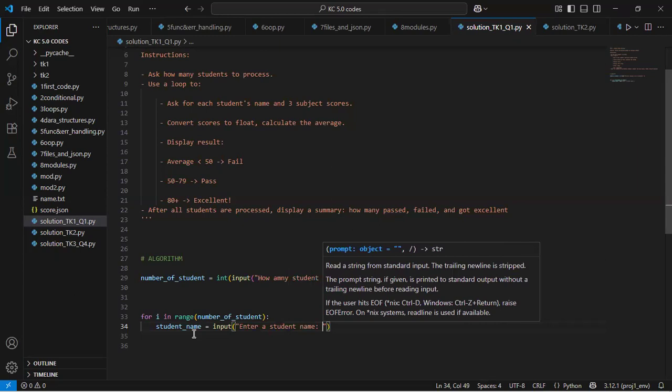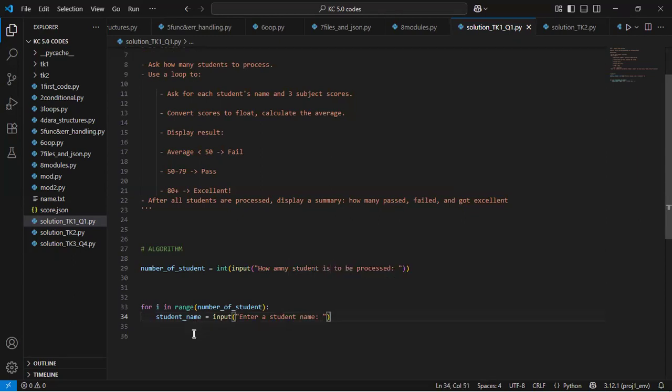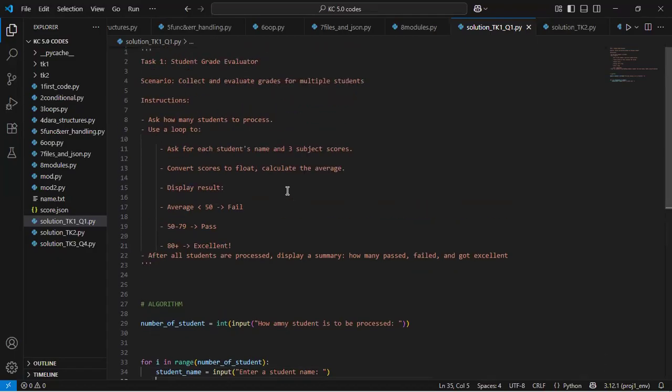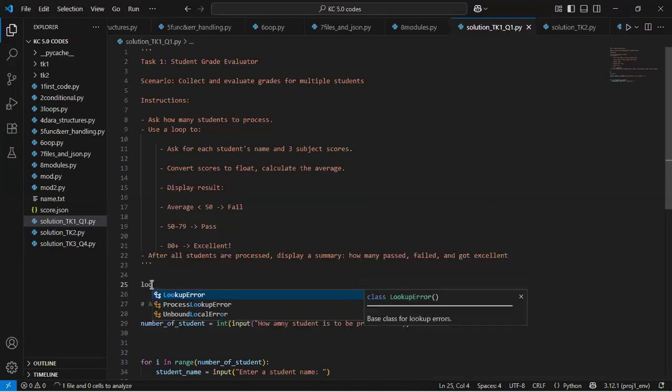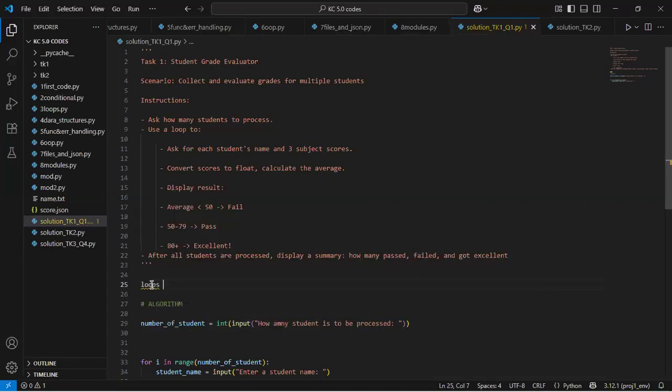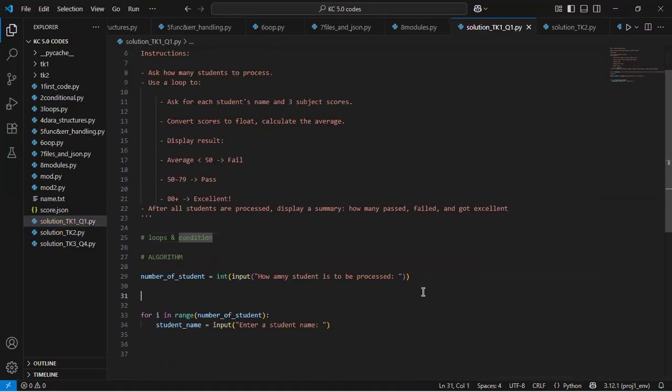And then in here, I will collect the scores for each student. At this point where we did this task, we had not actually covered try and except. So we did this task with what we had learned so far, which was conditionals and loops. I think this task came in after loops and conditionals. So we will not go outside that particular concept there, right?